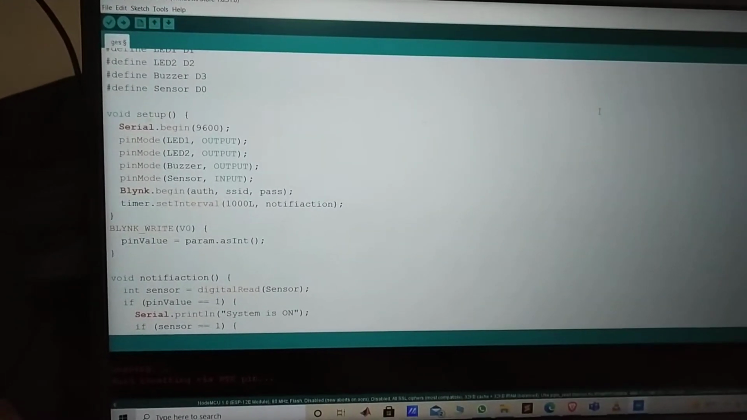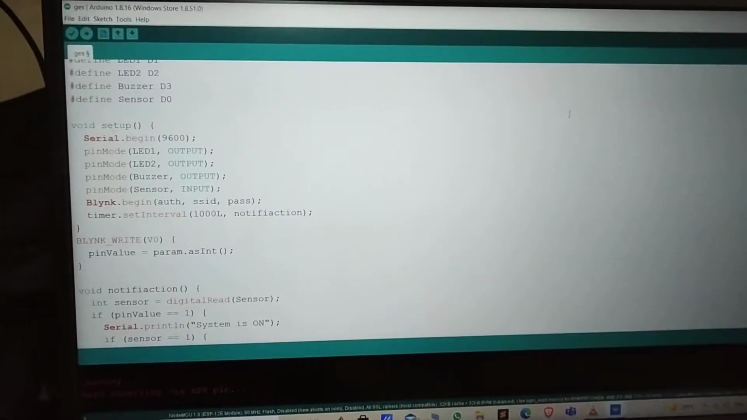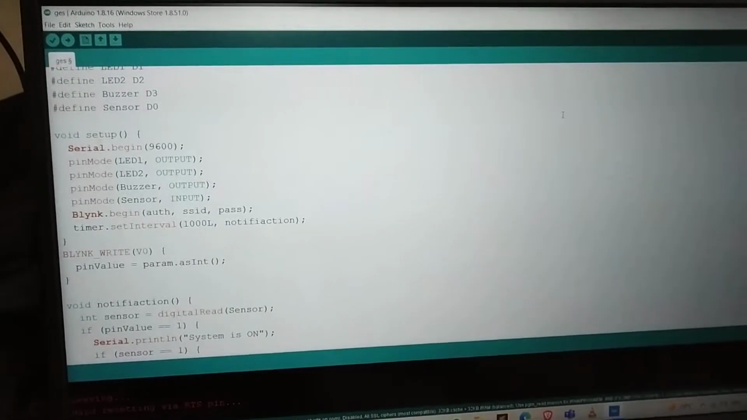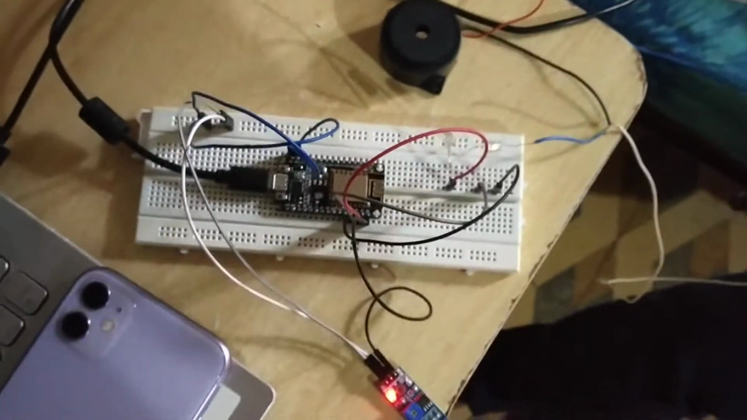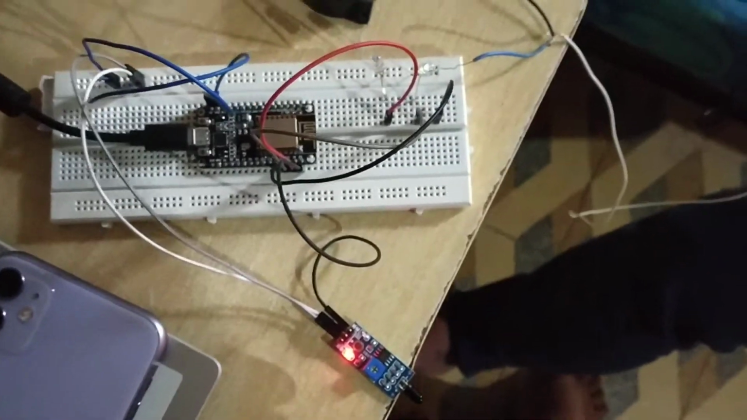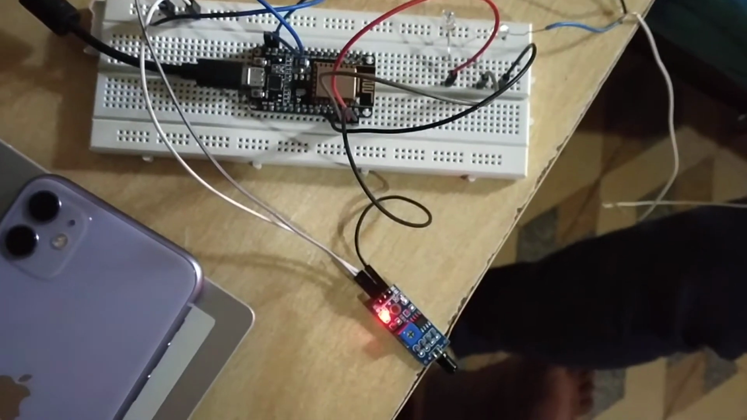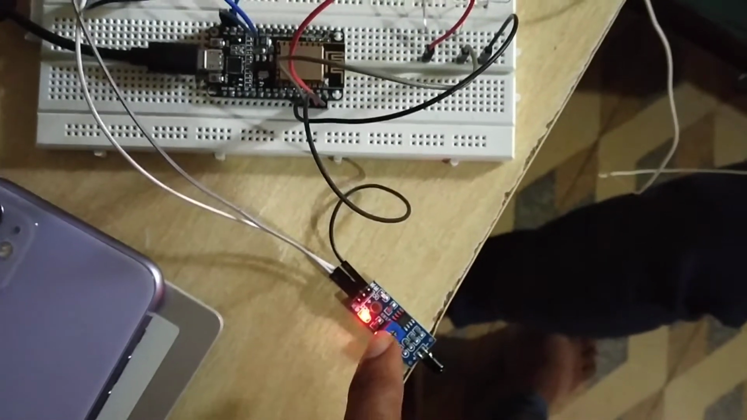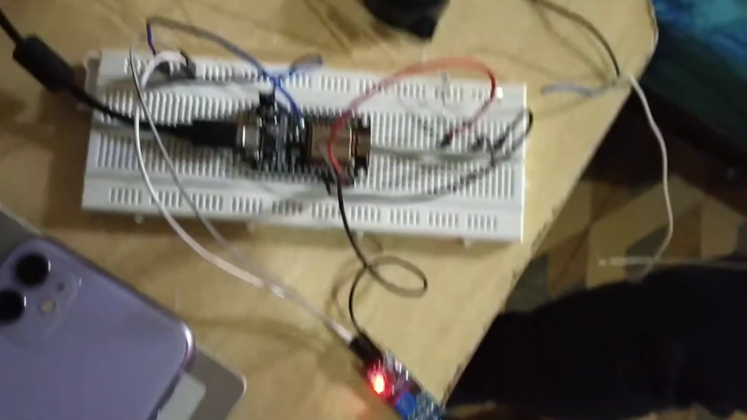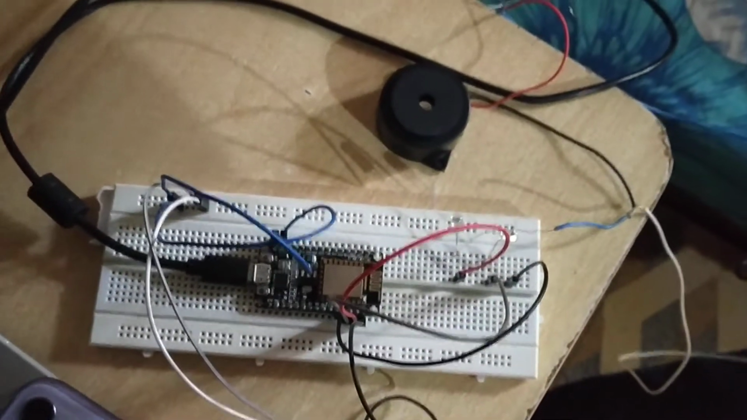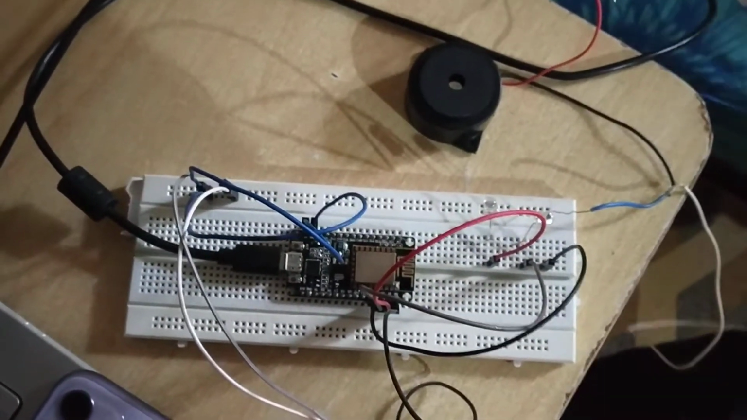Hello sir, this is our project code. Our project name is fire safety alarm. This is a nodeMCU based project. This is a flame sensor. This is a buzzer. And when fire is nearby the flame sensor, the buzzer is on and a notification comes to our phone.